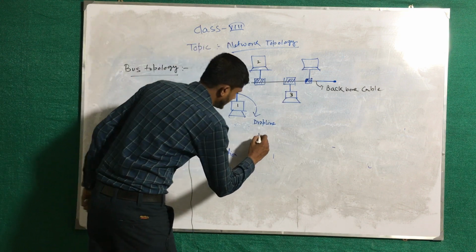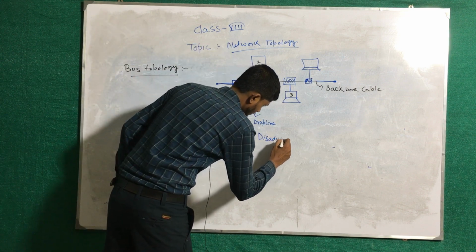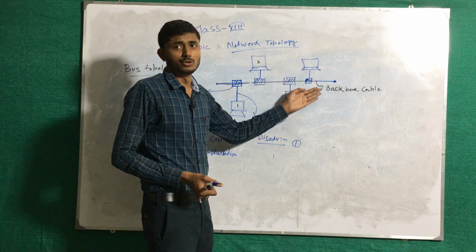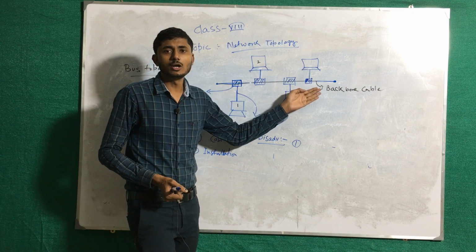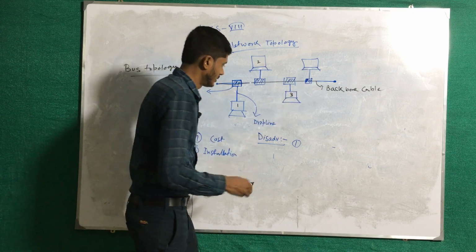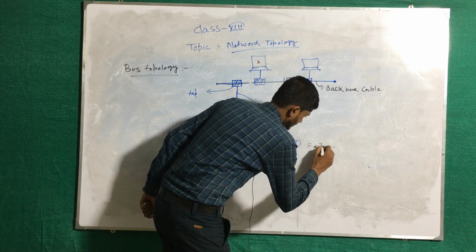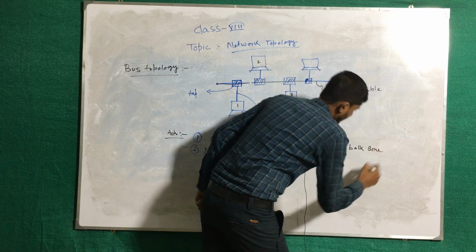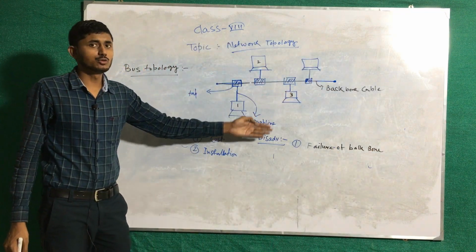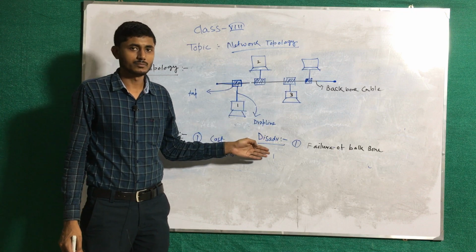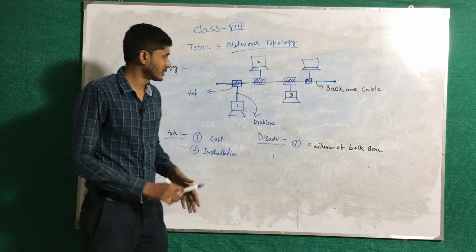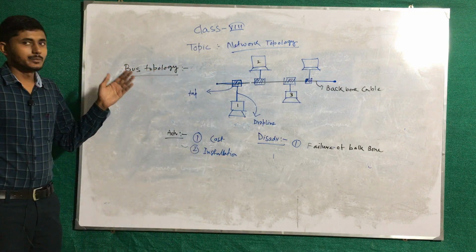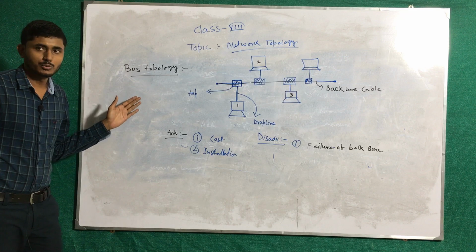And next, what are the disadvantages of bus topology? First disadvantage, failure of backbone. If the main cable or the backbone fails, then the total network will be damaged. Clear? So today I discussed what is topology, what are the types of topology, and bus topology.